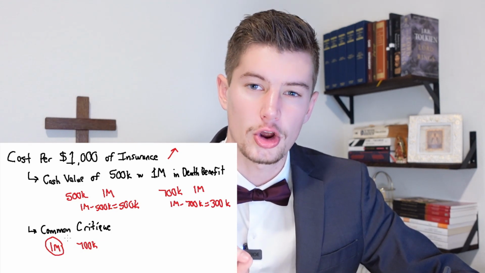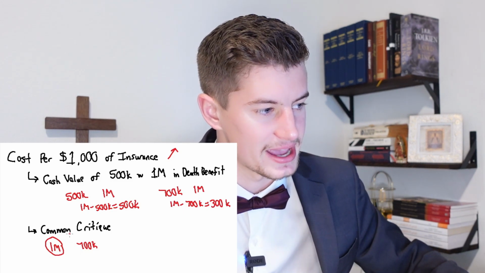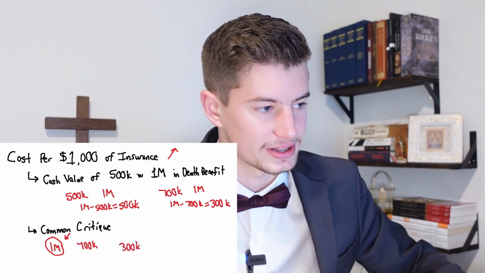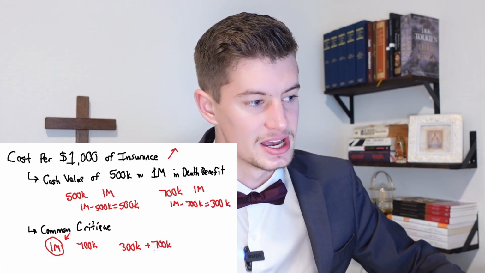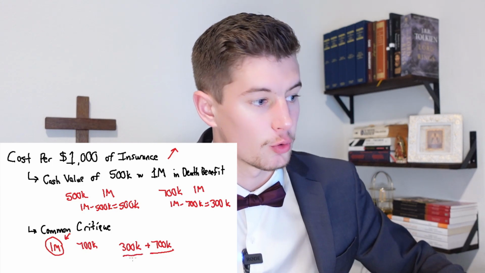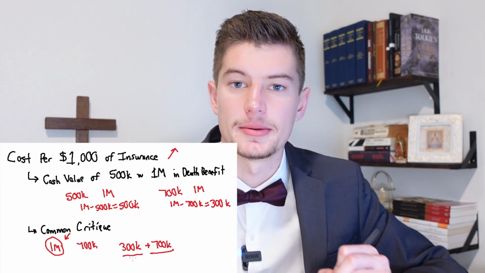And actually, we are getting exactly what we're paying for, because at this point, we're not actually paying for $1 million worth of insurance. We're only paying, as we showed above, for $300,000 worth of insurance, and we had cash value of $700,000. So we get all of our cash value, and we get all of the insurance we were paying for, which is only $300,000. Therefore, we get both. That transfers income tax free.